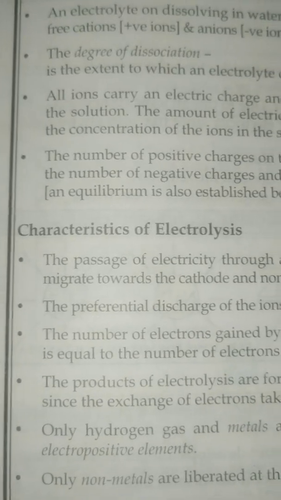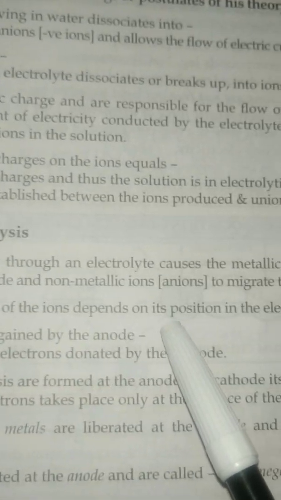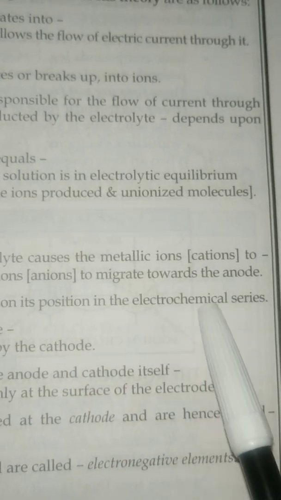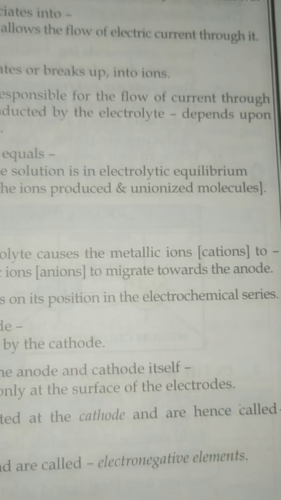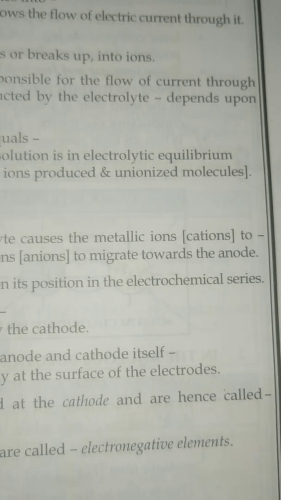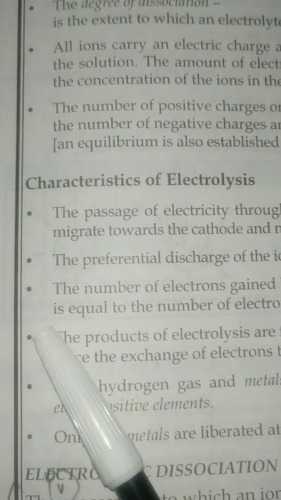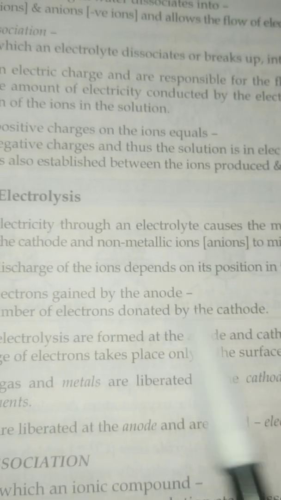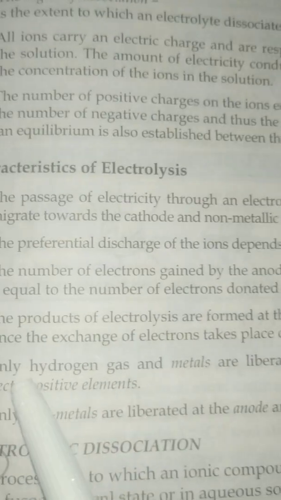Now, the preferential discharge of the ions depends upon its position in the electrochemical series. We will discuss the electrochemical series later; basically it is the arrangement of the metals. Now, the number of electrons gained by the anode is equal to the number of electrons donated by the cathode. That I have told you, that will be in equilibrium.